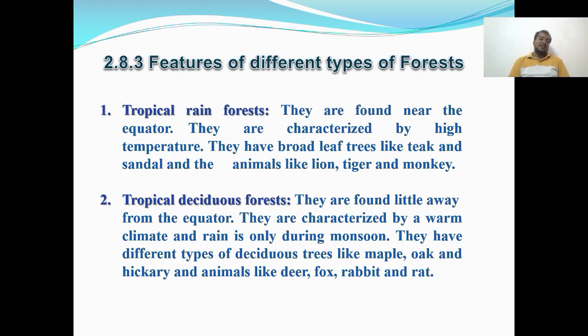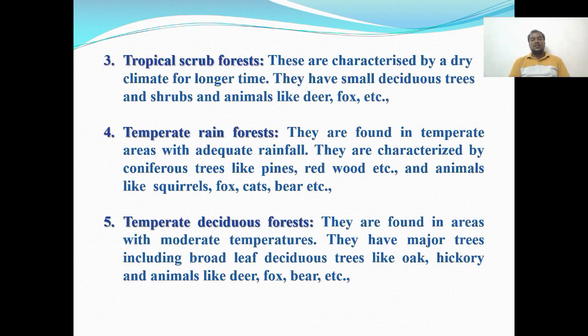Then tropical deciduous forests are characterized by warm climate, with rain only during the monsoon time. In this deciduous forest, there are maple, oak, and hickory trees, and animals like deer, fox, rabbit, and rat. These are the animals living in the deciduous forest. Then tropical scrub forests are characterized by dry climate for a longer time. They have small deciduous trees and scrubs and animals like deer, fox, etc.